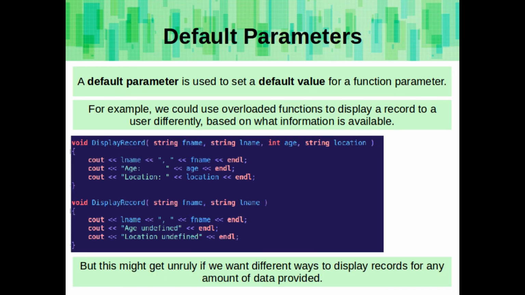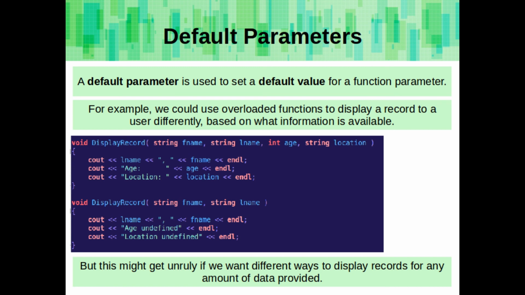Finally, default parameters. A default parameter is used to set a default value for a function parameter. For example, we could use overloaded functions to display a record to a user differently, based on what information is available. But this might get unruly if we want different ways to display records for any amount of data provided.